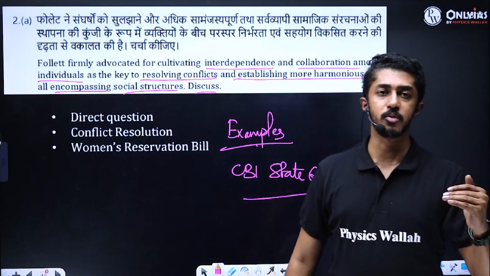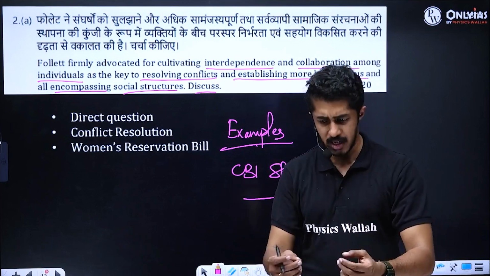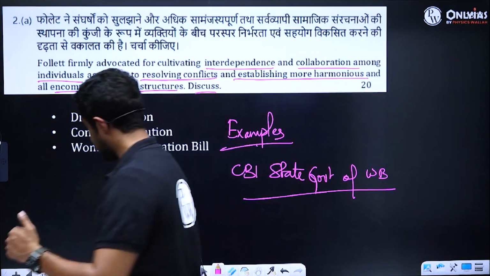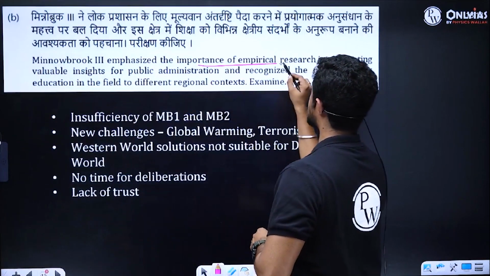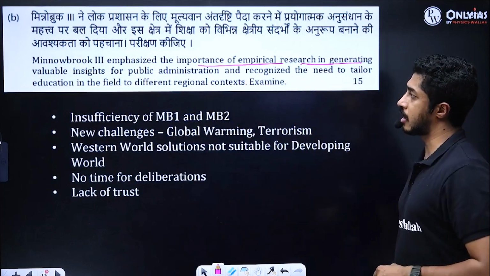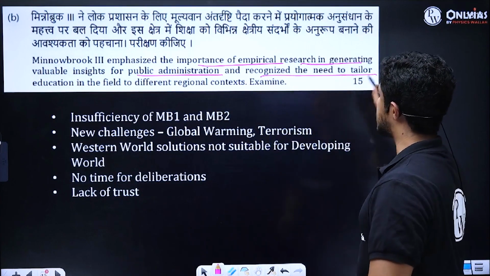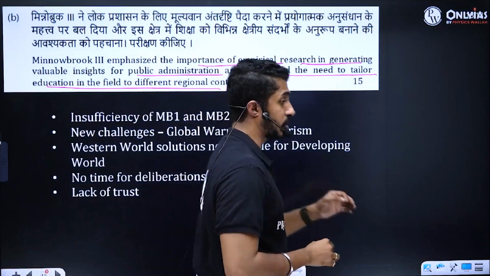Your only focus should be on what? Collecting as many examples as possible. That too, those type of examples which you can apply anywhere. Multi-purpose examples. Clear? Second ARC Book 3 emphasized the importance of empirical research in generating valuable insights for public administration and recognized the need to tailor education in the field to different regional contexts.